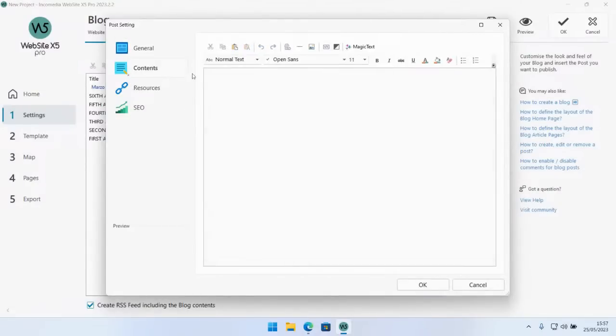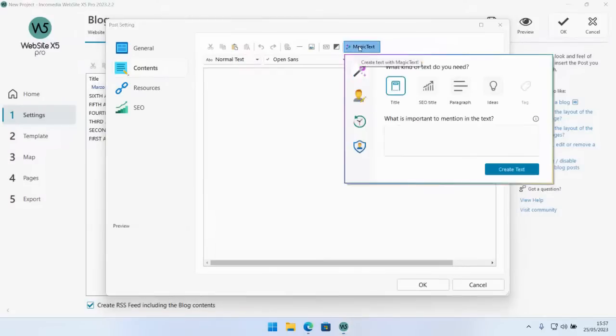Then, of course, you can move on to contents and start writing down your blog entry, just like you would in the text field we checked before. Again, I can click on paragraph. Let's say we're talking about 5 reasons. So let's say 5 reasons why purchasing produce from a family-run farm is better. You just click on create text.